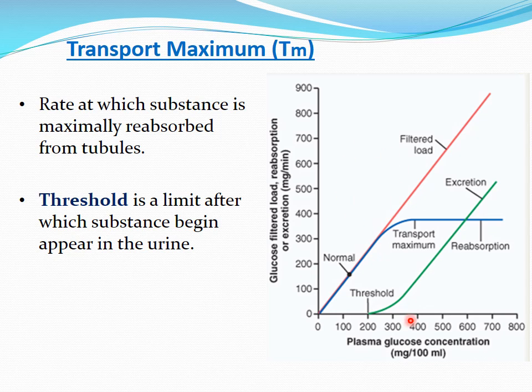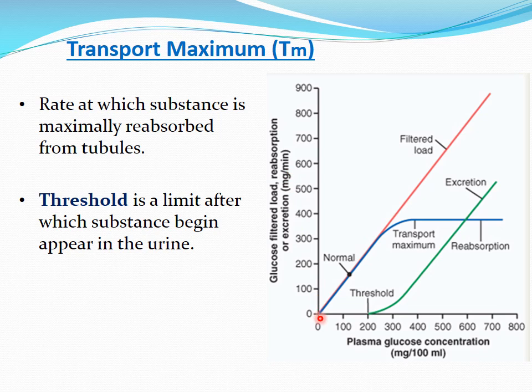So this graph shows the relation between the plasma glucose concentration and its filtered load with its reabsorption and the excretion in the urine. Now, the normal blood glucose level in an adult person is 100 to 140 milligram per deciliter, and it will increase in case of diabetes mellitus. So now just look at this. This shows the plasma glucose concentration, and this shows the glucose filtered load, reabsorption or secretion, at the rate of milligram per minute.